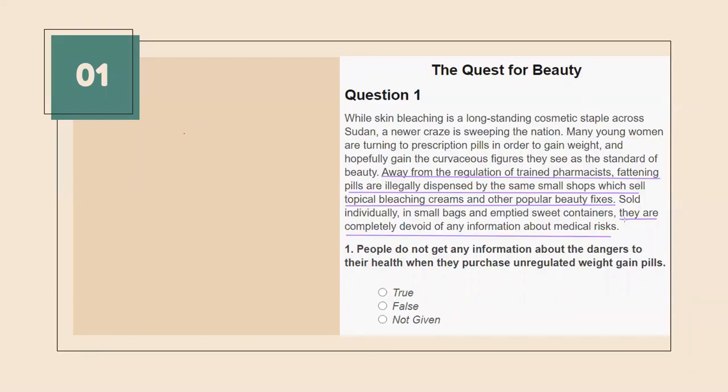So when people are using weight gaining pills, they are completely unaware of any information about the medical risk which is dangerous to their health. What does that mean now? Your statement is true as per the passage. Students, clear with the answer now?